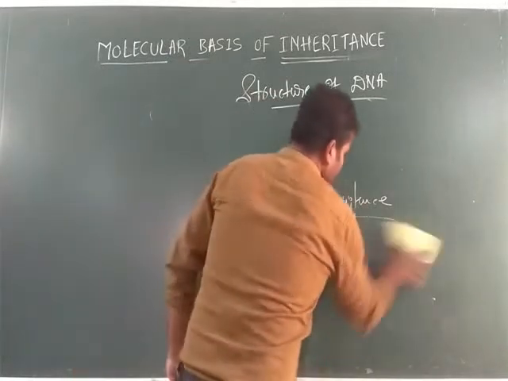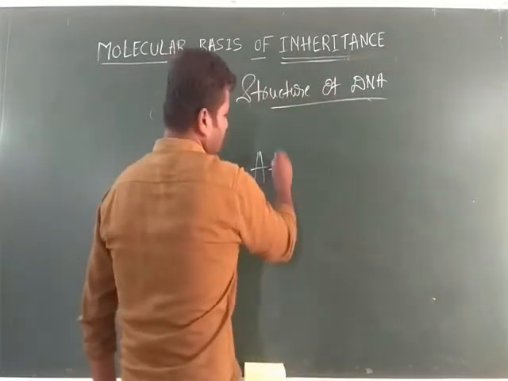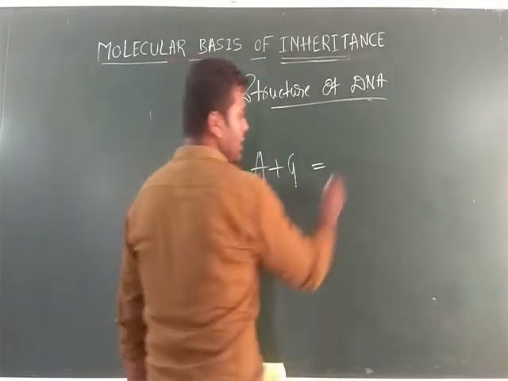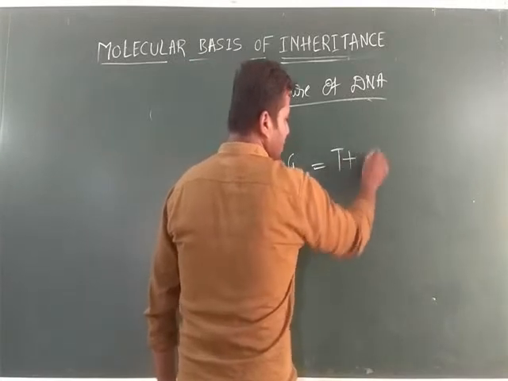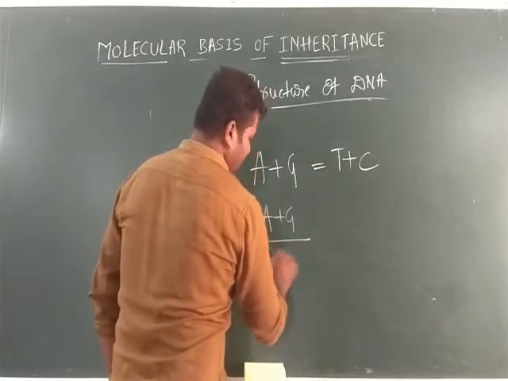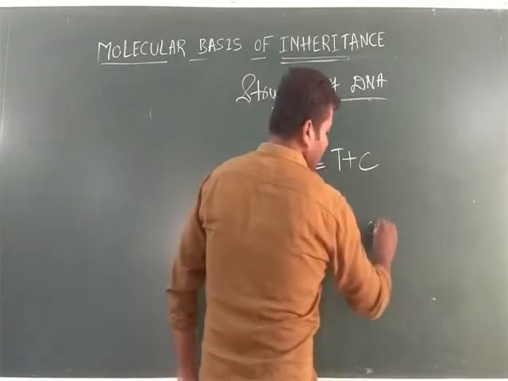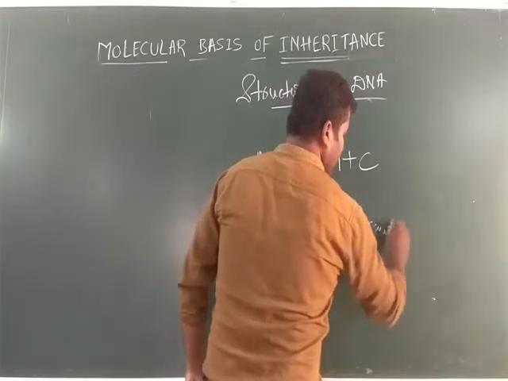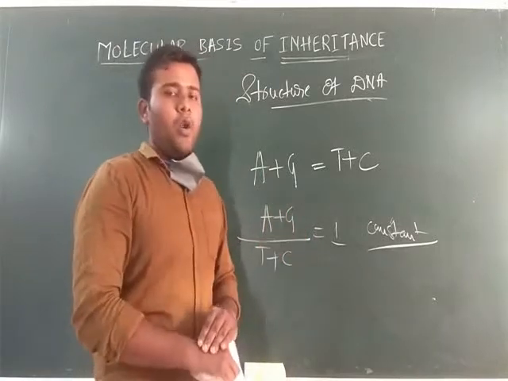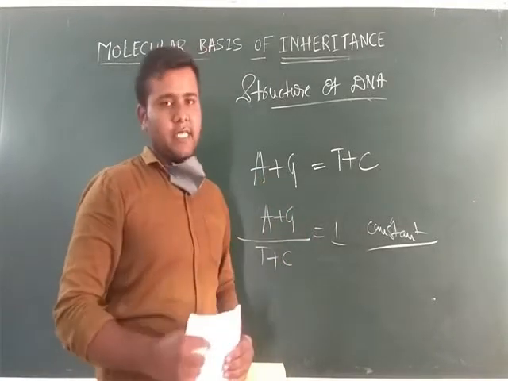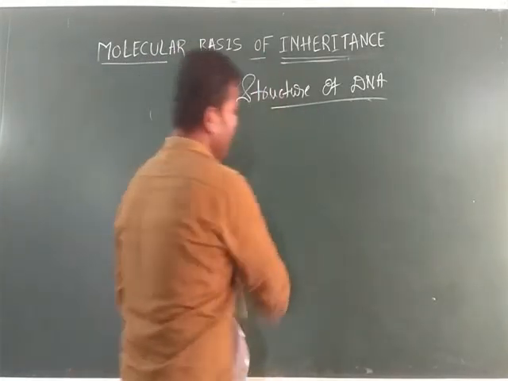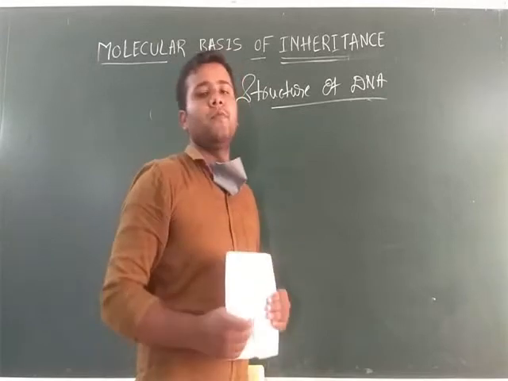And he made some formula. What is that? A plus G, the amount of purines, adenine and guanine, is always equal to T plus C, or also A plus G divided by T plus C equals 1. They are constant in all double helical DNA or nucleic acids. Okay, fine. This is all regarding the structure of DNA and Chargaff's rule.